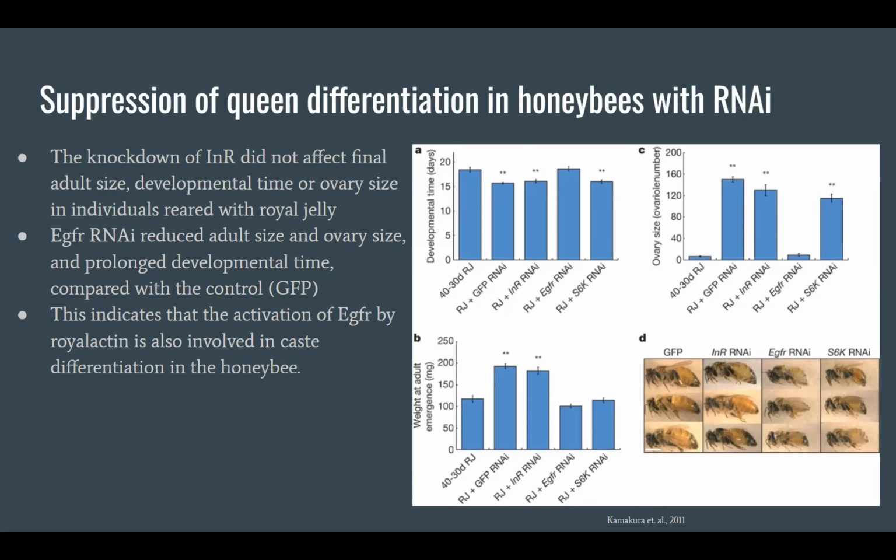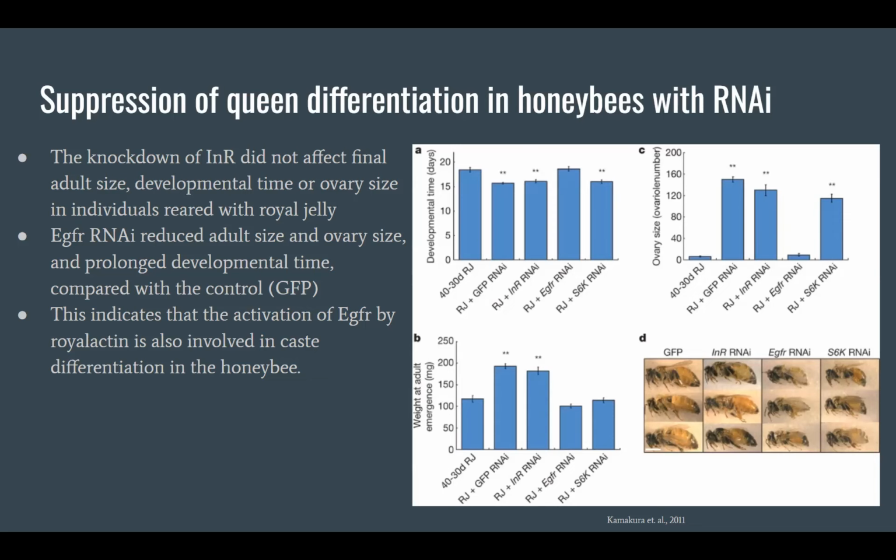Here we knock out the GFP, or green fluorescent protein, which simply acts as a control of the RNAi mechanism. And then we either knock out the insulin receptor, like I said, or the epidermal growth factor receptor, and then also S6K, which is essentially a kinase that regulates cell growth and proliferation through protein synthesis. Once again, we look to measure developmental time, weight at adult emergence, and ovary size.